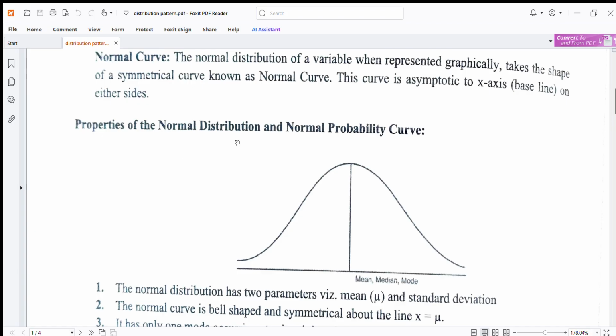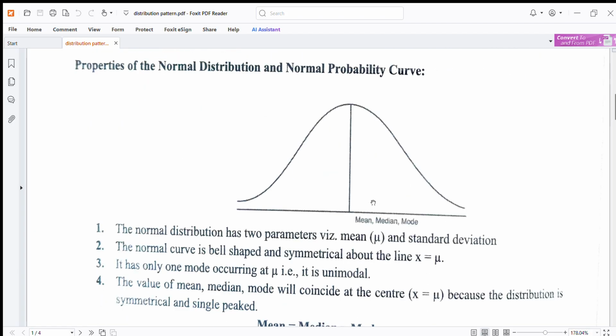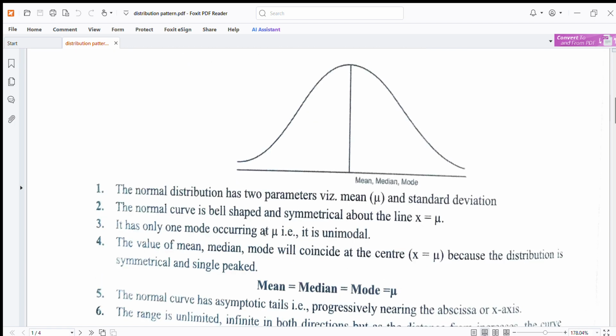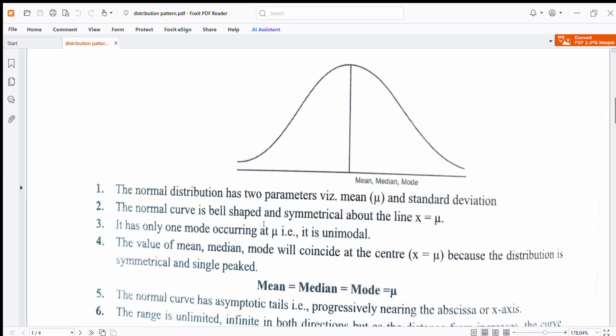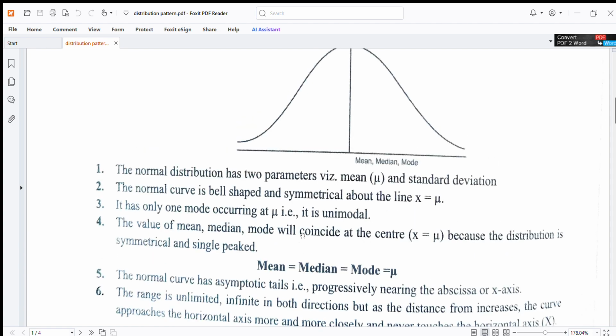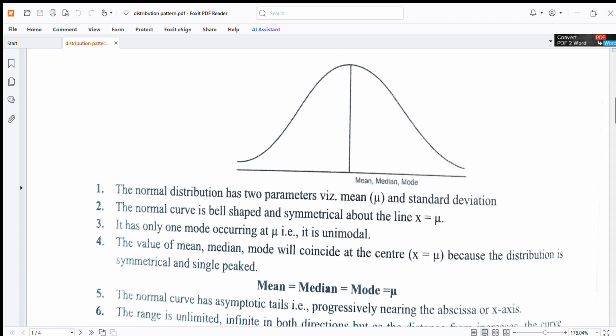Properties of normal distribution and normal probability curve: mean, median and mode. The normal distribution curve has two parameters, the mean and standard deviation. The normal curve is bell-shaped and symmetrical about the line x is equal to mu. It has only one mode occurring at mu. It is unimodal. The values of mean, median and mode coincide at the center x is equal to mu, because the distribution is symmetrical and single-peaked, where mean is equal to median, median is equal to mode, mode is equal to mu.